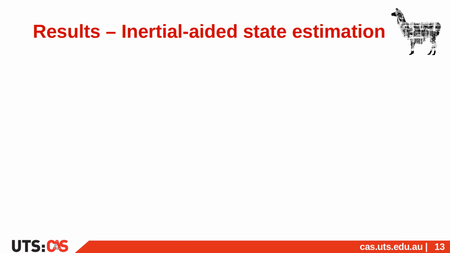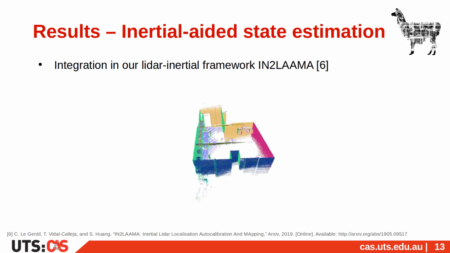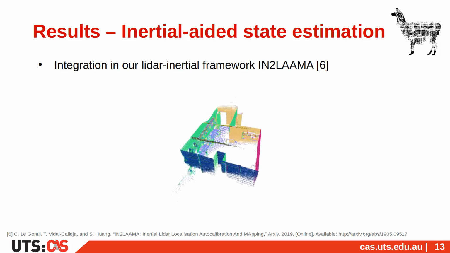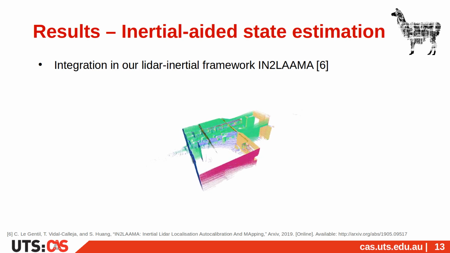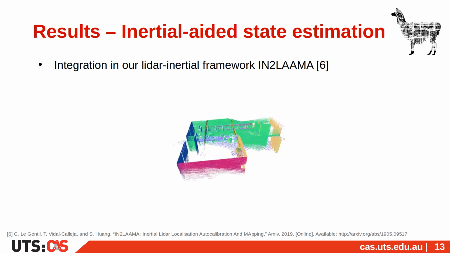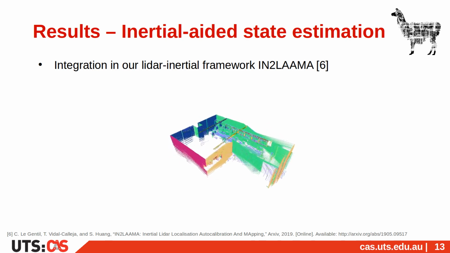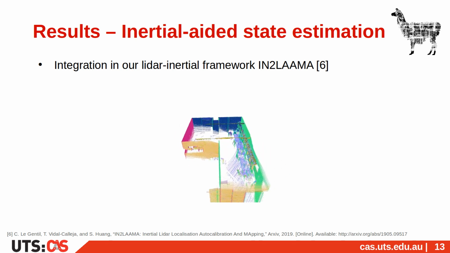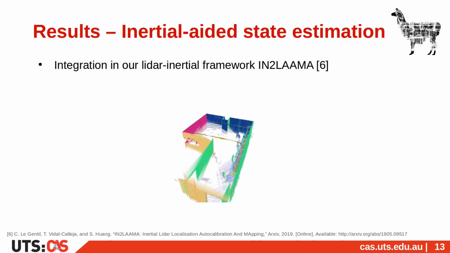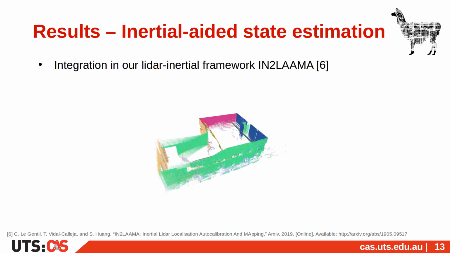To validate the suitability of the GPMs for inertial-aided estimation, we integrated them into IntoLAMA, our LiDAR inertial framework for localization and mapping. In the context of LiDAR inertial fusion, the GPMs are used both for combining IMU data between pose estimates and for giving each LiDAR point some information about the continuous trajectory in order to correct the inherent motion distortion present in LiDAR data. Here, you can see a resulting map. More results, whether it is for benchmarking or for the inertial-aided estimation, are given in the paper.